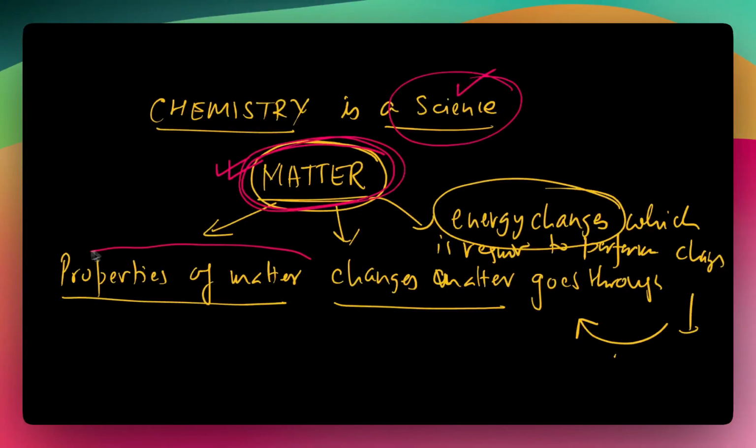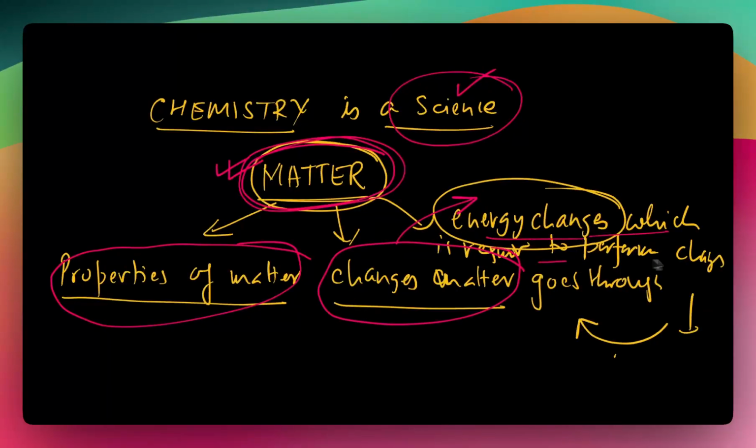It helps us describe the properties of those matters, the changes which can happen in a matter, and the energy changes which are required to bring out those changes in the matter, right? These are three areas of focus in defining chemistry, and that is what we'll start with. So in the next video, we are going to look at energy and what kinds of energies we are aware of, and how the possible changes in the properties of matter are going to take place.